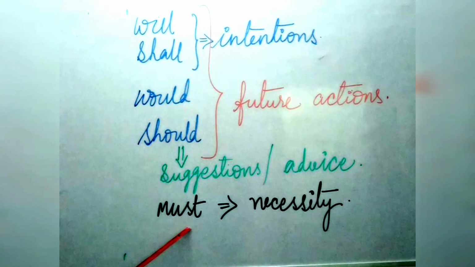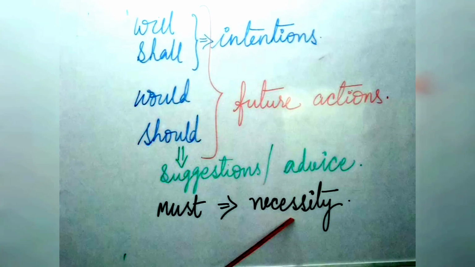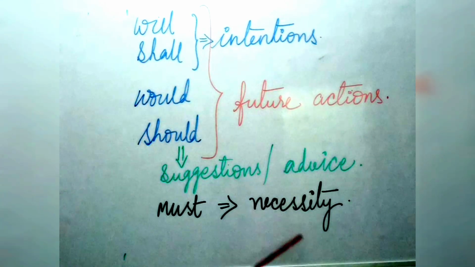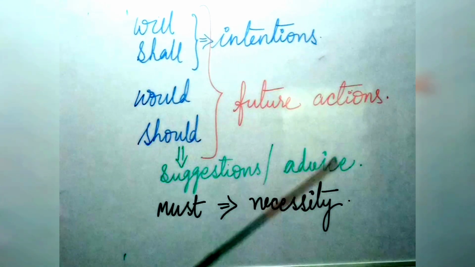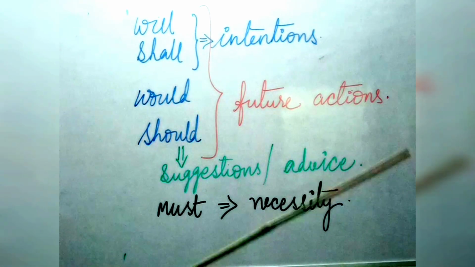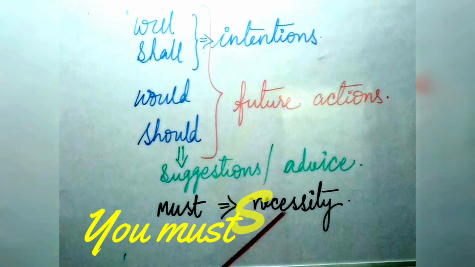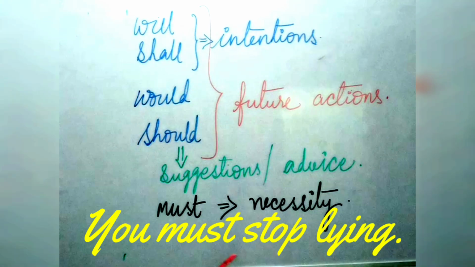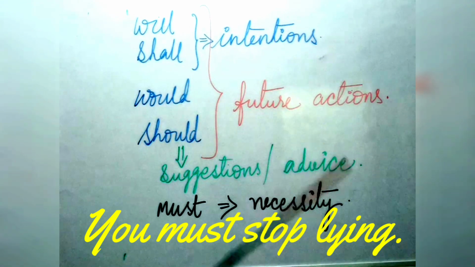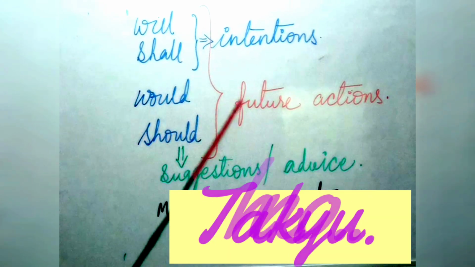Now the last one, must. Must shows a necessity. Now what do you mean by necessity? Necessity means it is very important for something to happen. That is necessity. Example, you must stop lying. That means it's very important for you to stop telling lies. You must stop telling lies.